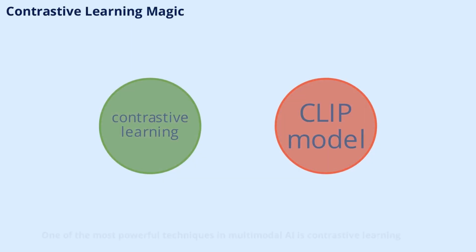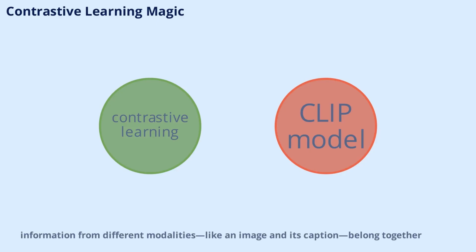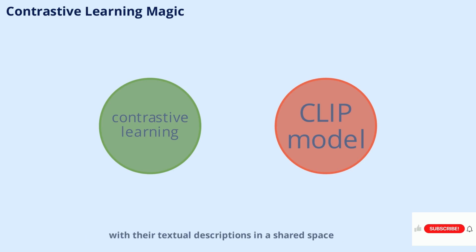One of the most powerful techniques in multimodal AI is contrastive learning. This method teaches the model that certain pieces of information from different modalities, like an image and its caption, belong together, while others do not. For example, the CLIP model learns to connect images with their textual descriptions in a shared space, enabling it to understand and generate content across formats. Contrastive learning is the secret sauce that makes cross-modal understanding possible.